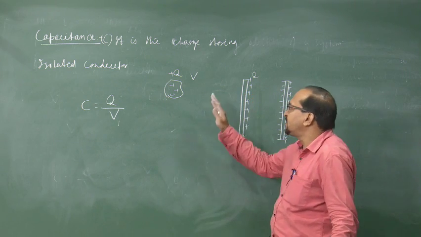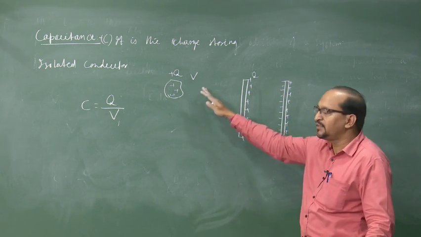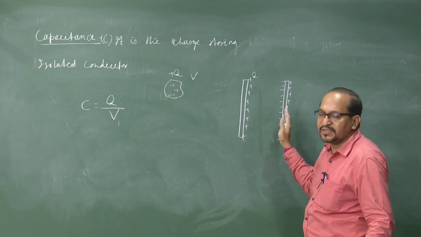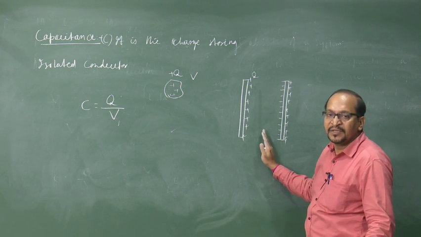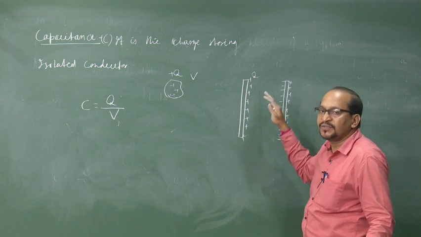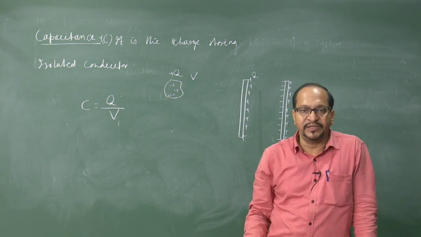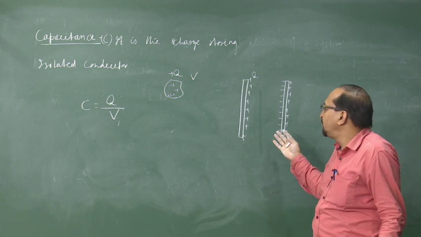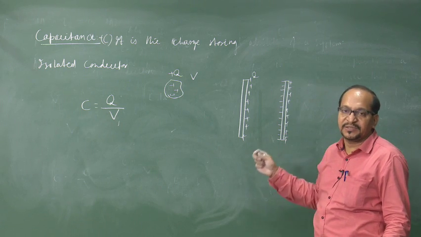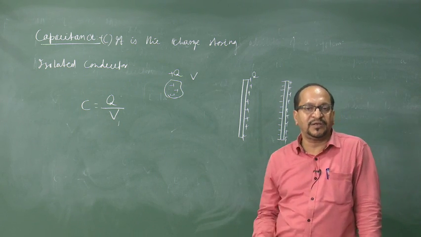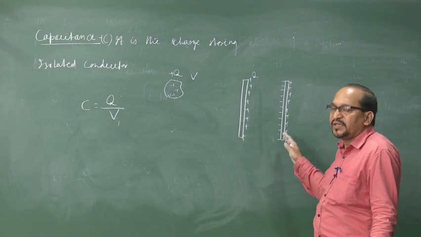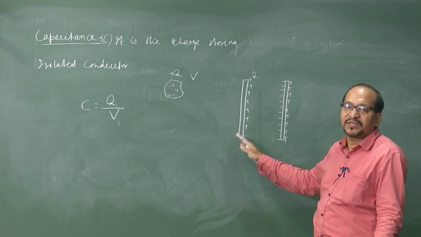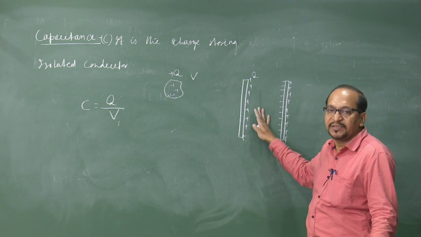Therefore, instead of a single isolated conductor, if we put two conductors separated by an insulating medium, then the system has more charge storing ability, and this is the way we make a capacitor. Generally a capacitor, often called a condenser, consists of two conductors separated by an insulator.